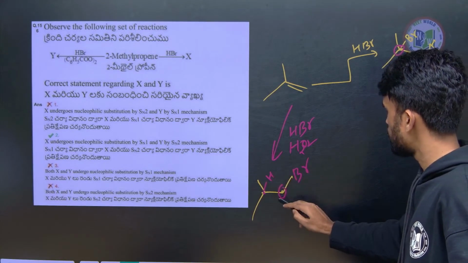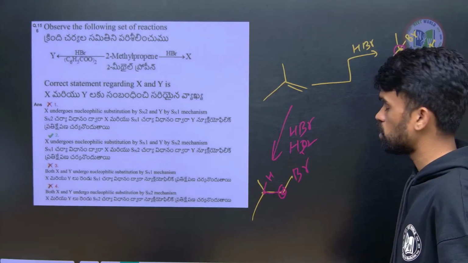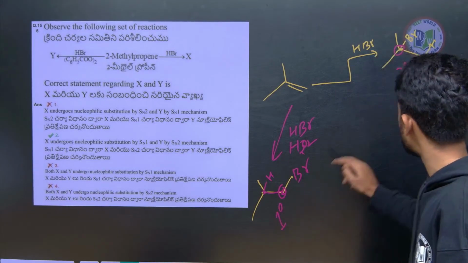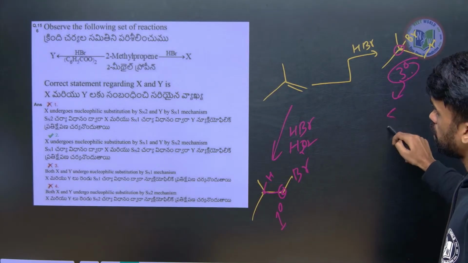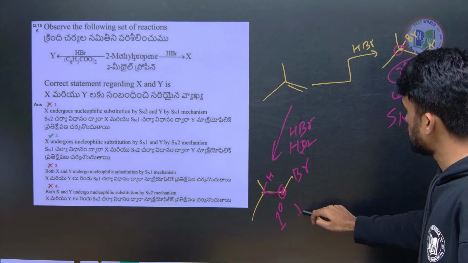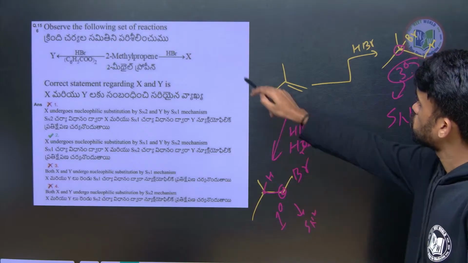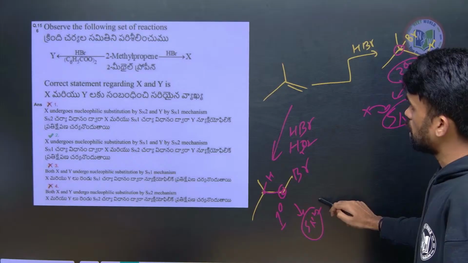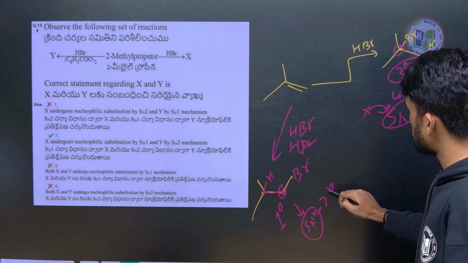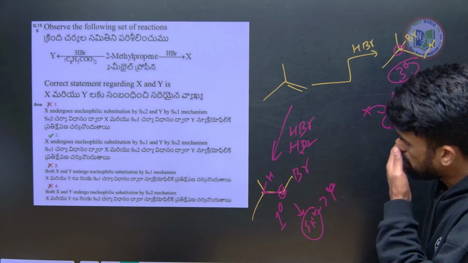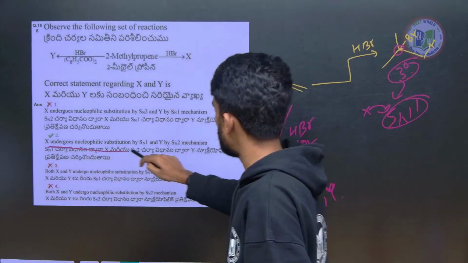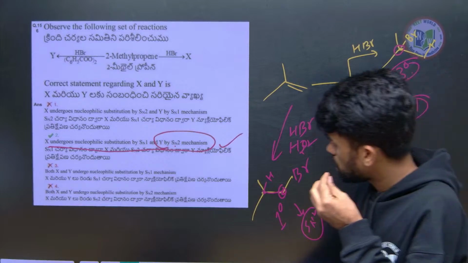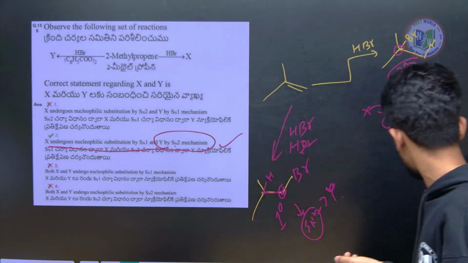Now this is a carbon attached with only one carbon, so I can say this is a primary carbon, and this is tertiary. So X favors SN1, and Y favors SN2. Which option is it? X favors SN1, Y undergoes SN2 mechanism, right? This is correct. So option number 2 is correct.